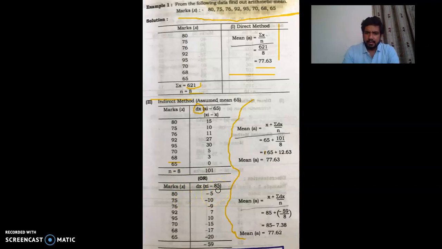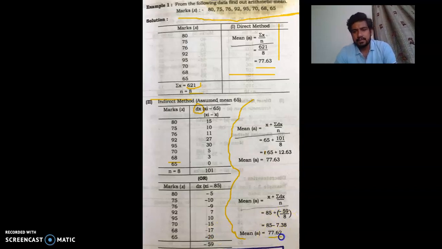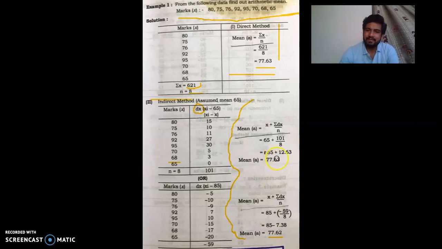You can take anything you want. 85 has been deducted from x, so it will be dx: 80 minus 85, 75 minus 85, 76 minus 85, and so on. Here the total is minus 59. The assumed mean is 85, then summation dx is minus 59 divided by 8. So again we got the answer 77.62. So there is a minor change, 77.63 and 77.62.